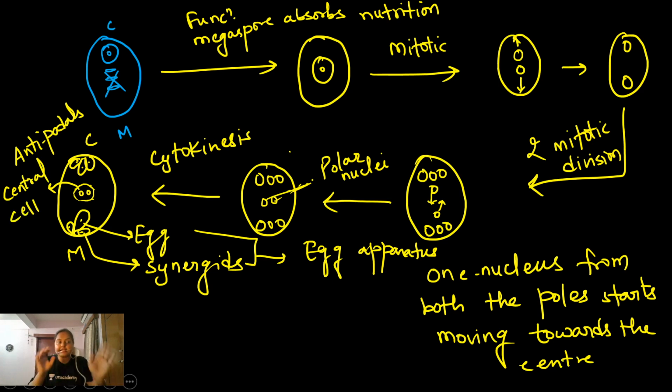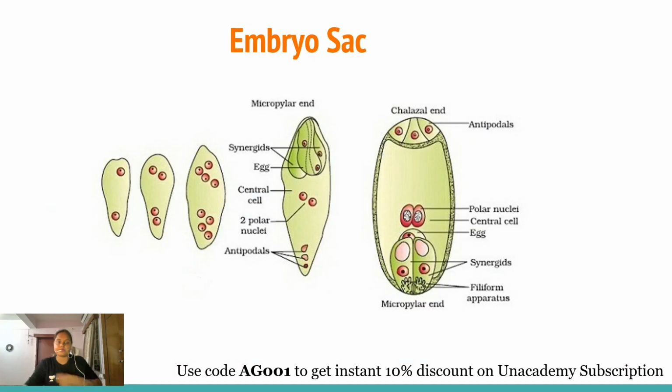Okay, and this structure which is formed over here is the embryo sac. Embryo sac is the female gametophyte, because this embryo sac is going to bear the egg cell, which is the female gamete. Let me show it to you over here. This is the diagram which is taken from your NCERT.